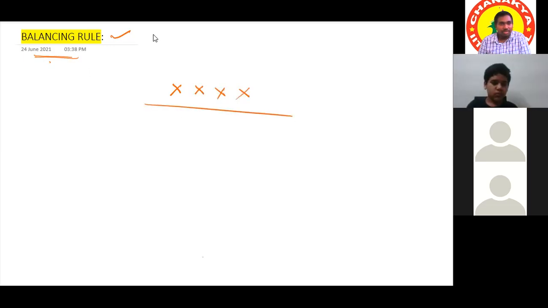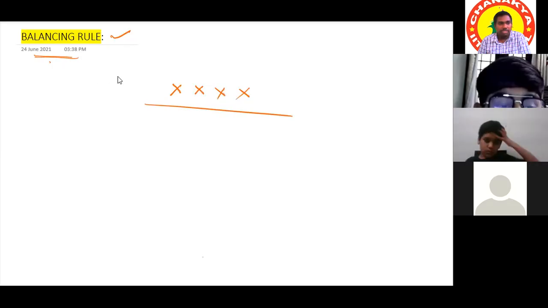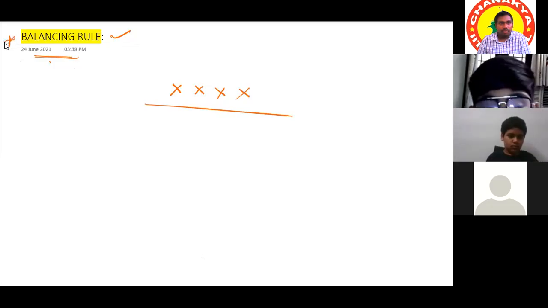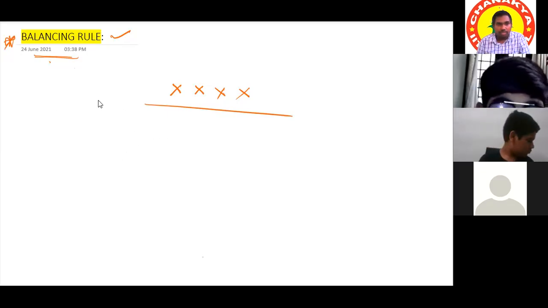So it is just a separate rule, and we have its applications in addition, subtraction, multiplications, and divisions. Actually, nowhere is the balancing rule mentioned in the Vedic maths, but it will be very helpful in our Vedic math. See, what is that balancing rule?